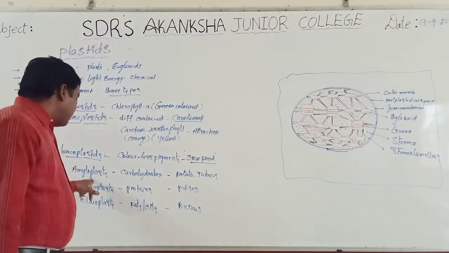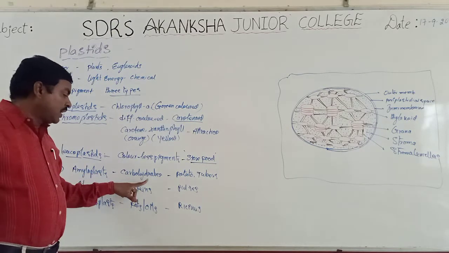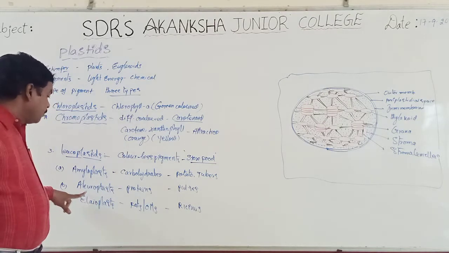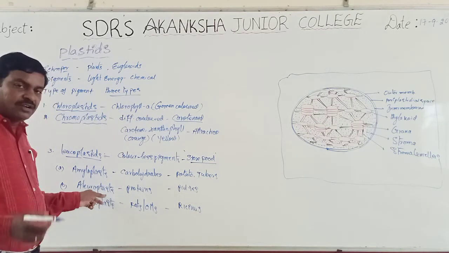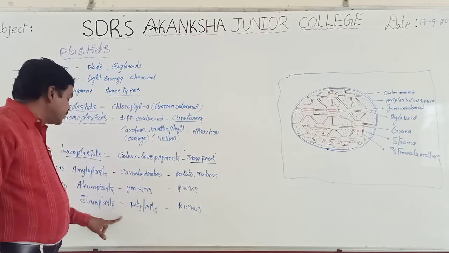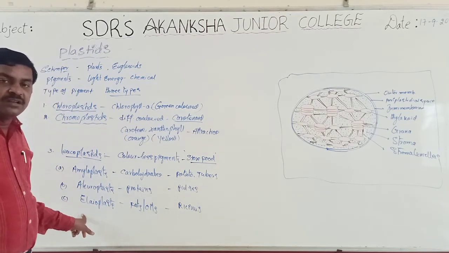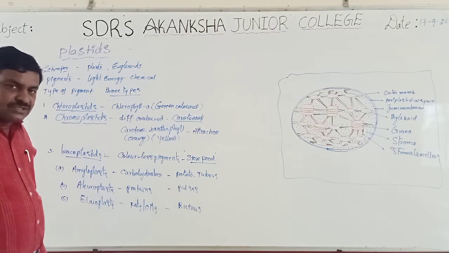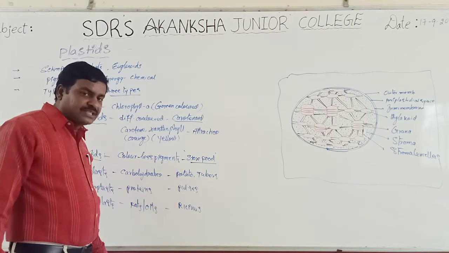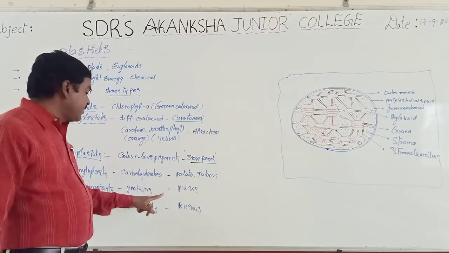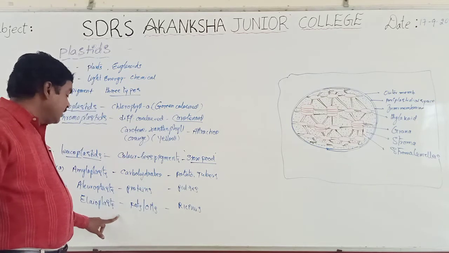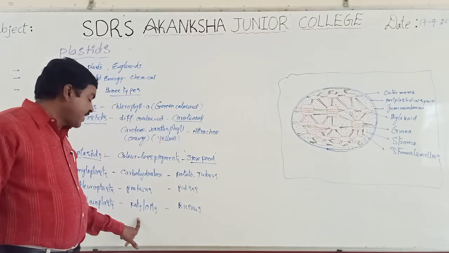Amyloplasts store carbohydrates, aleuroplasts store proteins, and elaioplasts store fats and oils. Examples: potato and root tubers for amyloplasts, pulses for aleuroplasts, and fats and oils for elaioplasts.